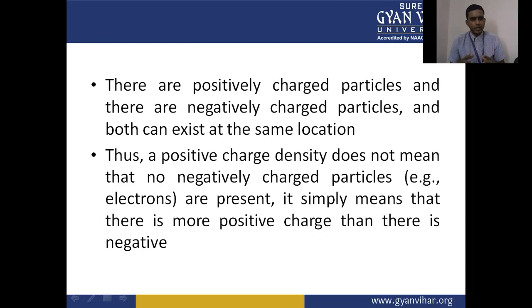It shows that the volume has positive as well as negative charges present. It simply means that there is more positive charge than negative.